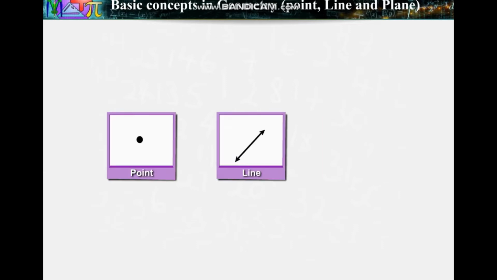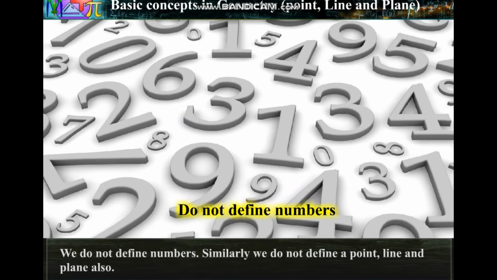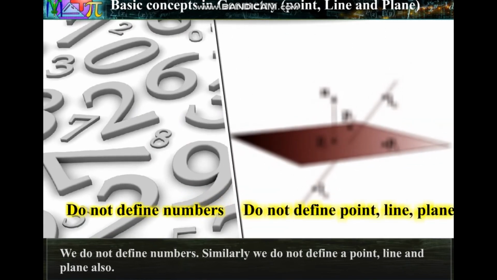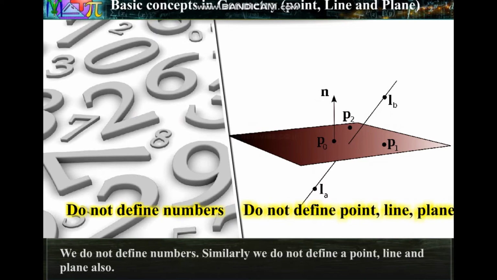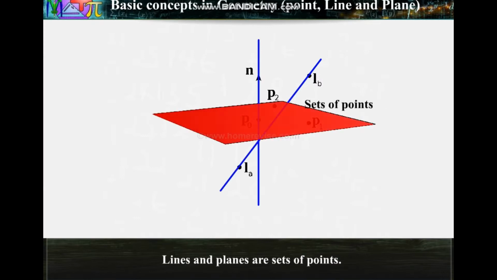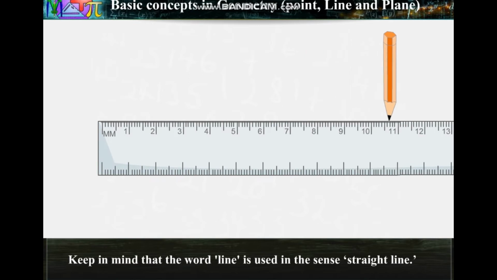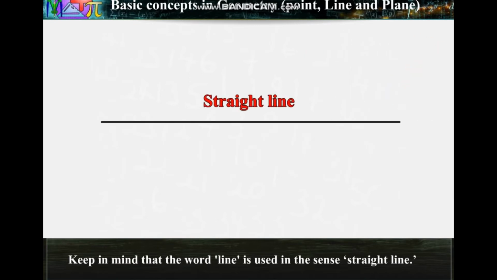Let's learn basic concepts in geometry: point, line and plane. We do not define numbers. Similarly, we do not define a point, line and plane also. These are some basic concepts in geometry. Lines and planes are sets of points. Keep in mind that the word line is used in the sense of straight line.